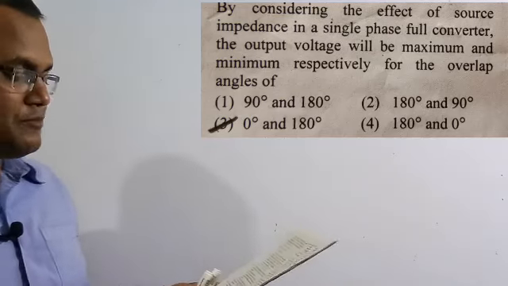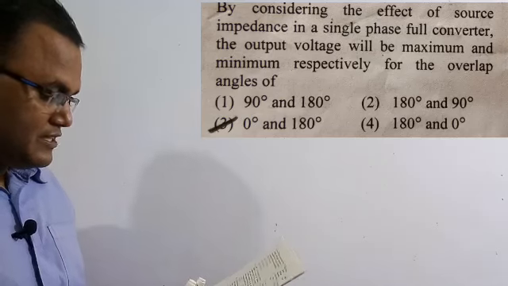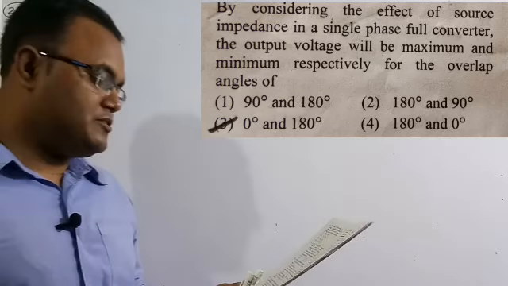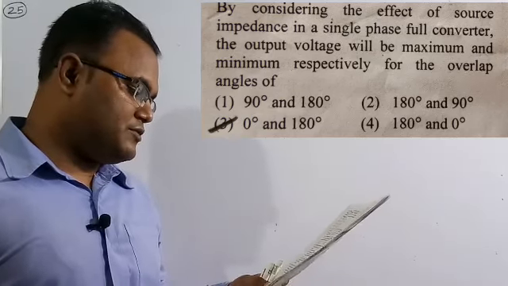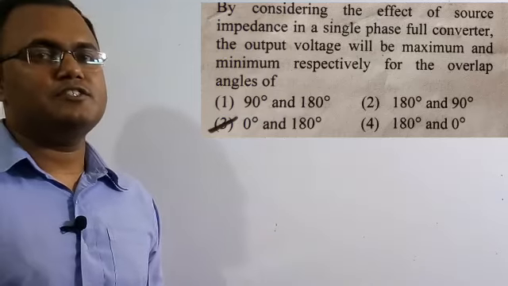So we need to check at mu equal to 0 and mu equal to 180. So what are the conditions? See here, out of the four options, option B, which is 0 degree and 180 degree, is the correct answer for this question. So let's solve this question.